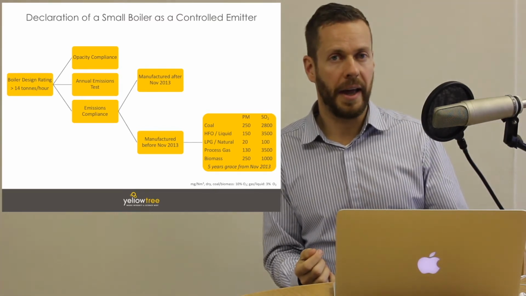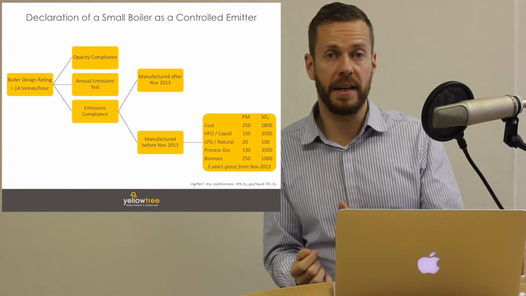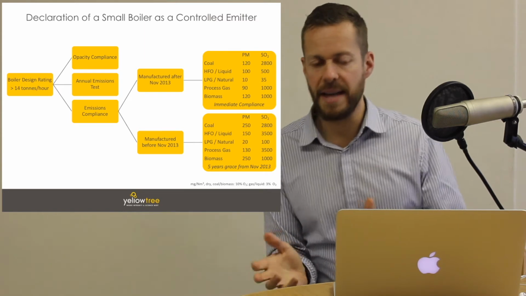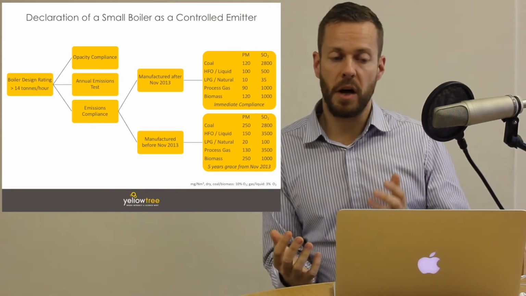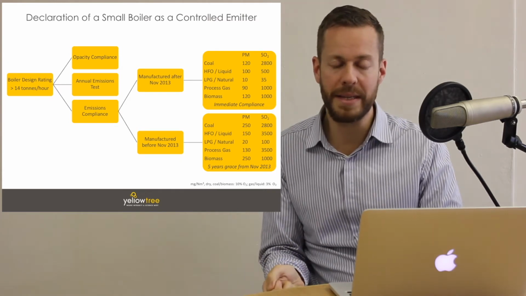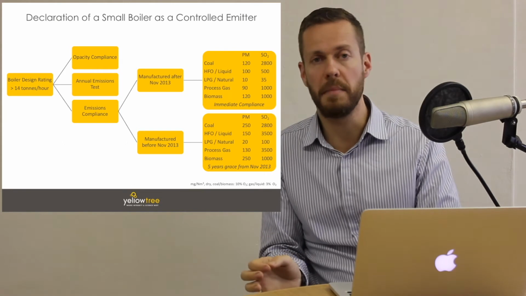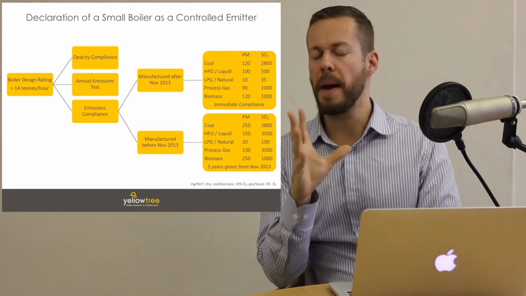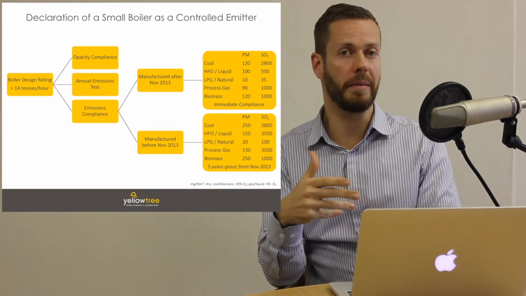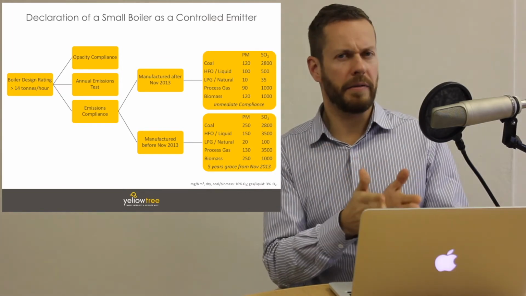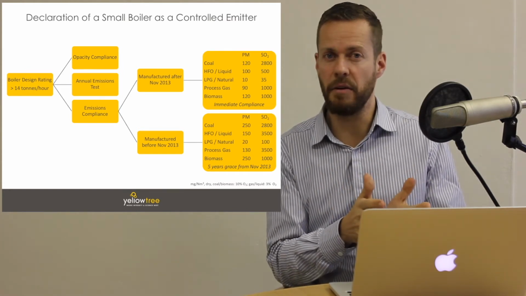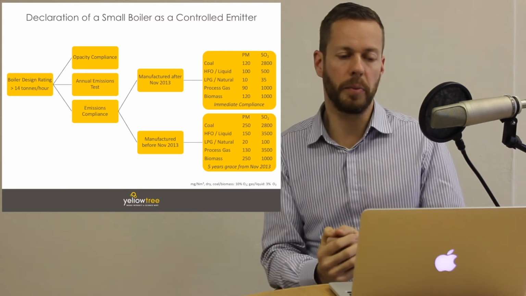Now let's take a look at boilers that are manufactured after November 2013. What we see is that the limits are stricter, as I mentioned earlier. We see, for example, that the limit for particulate matter for coal-fired boilers installed after November 2013 is 120 milligrams per normal cubic meter, by comparison to 250 for coal-fired boilers that were manufactured before November 2013. The limit for sulfur dioxide for coal-fired boilers remains the same at 2,800 for both new boilers and old boilers.